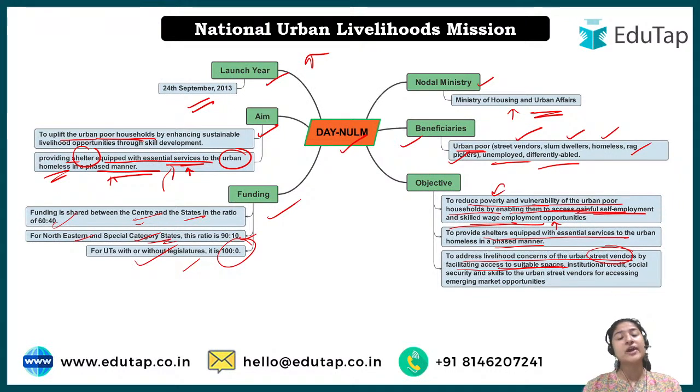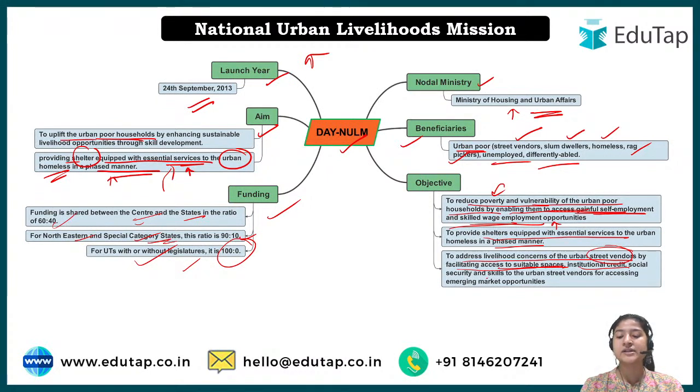So this particular mission focuses on that also, to provide them suitable spaces where they can keep whatever stuff they are selling, right? To provide a particular space. Institutional credit, to provide them institutional credit means to provide them a loan if they want to grow their business more, or if they want to invest in something, or if they want to open a new shop per se, right? Or whatever business they have been taught, whatever skill they have been taught, they can apply to.